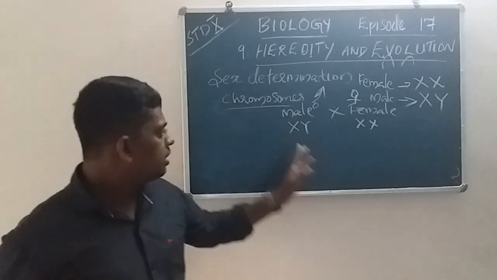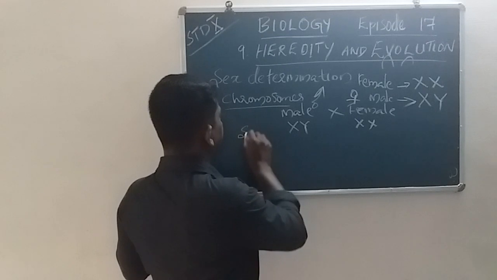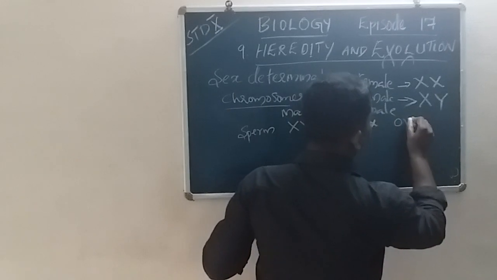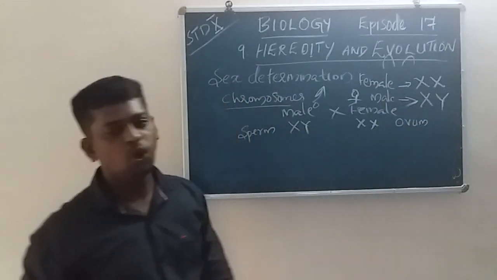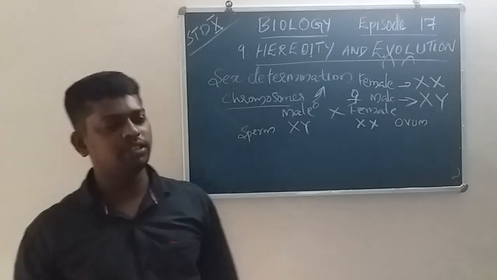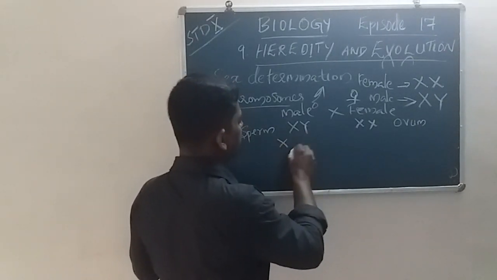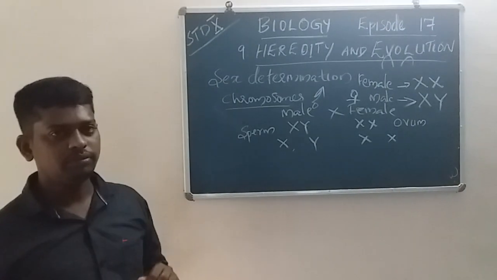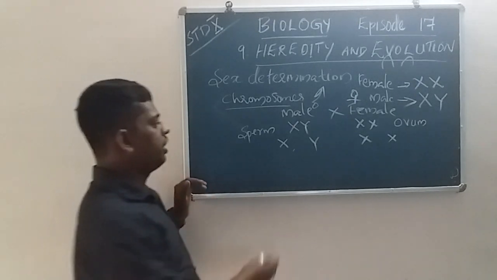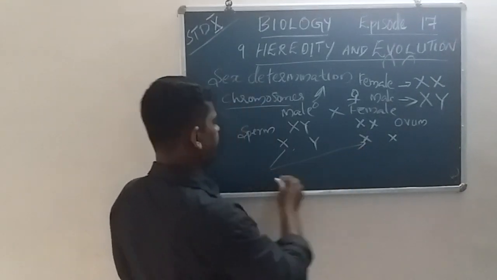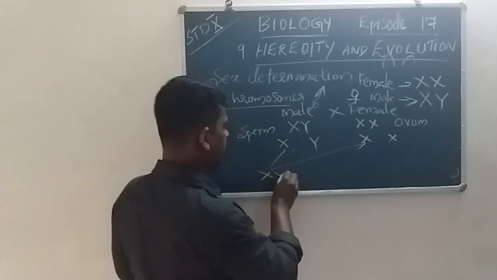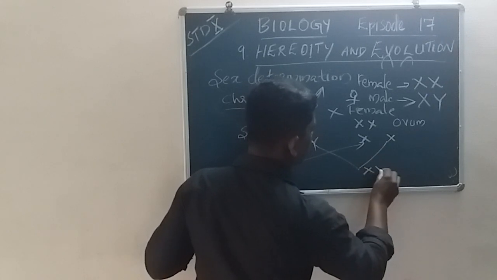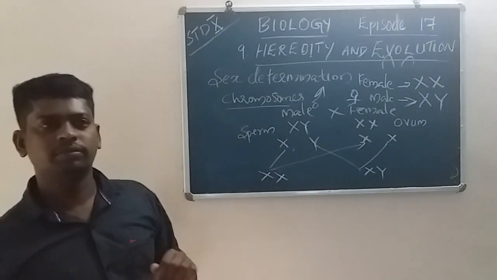This is known as the sperm, and this is known as the ovum. Then they fertilize each other. The gametes are X, Y and X, X. Crossing over with each other gives XX, XX, and then YX, XY.